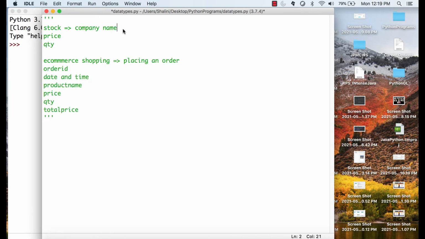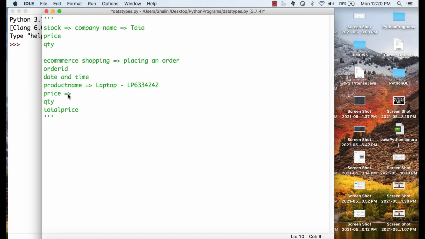Now if you notice, if I say company name, say for example it's Tata, it will be Tata, it will never be Tata 1, 2, 3, correct? In the same way, if I say product name, say for example I am purchasing a laptop. But for the product name, I can also have laptop followed by the model number of that laptop. So it can be laptop-LP0 or something like this. So you can see that we have the information stored for company name, which in this case can be only characters, and product name, laptop followed by a model number.